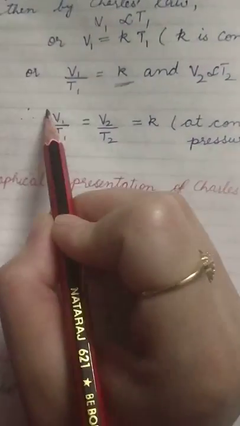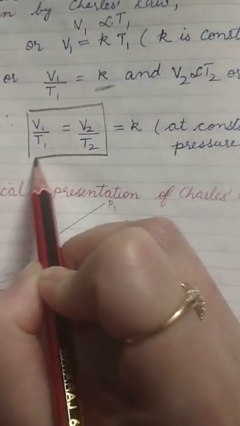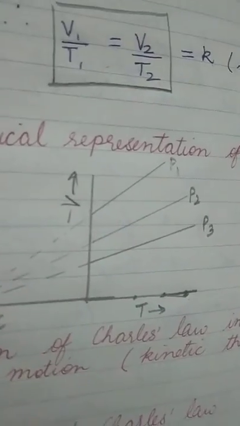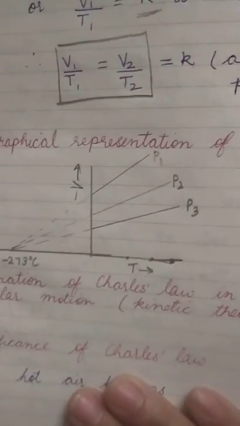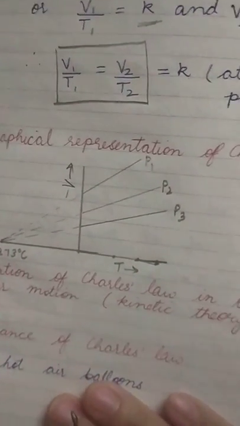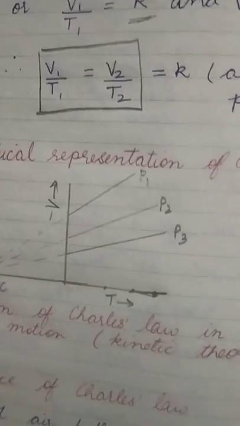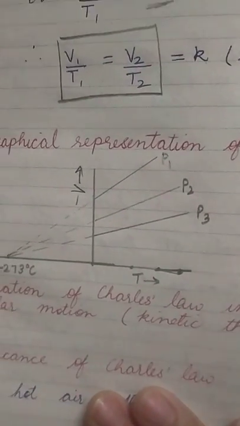This is what Charles law is: if we keep the pressure constant, then the volume and the temperature will be directly proportional to each other. Now, how can we represent it graphically? We can represent it graphically by plotting the volume against the temperature.